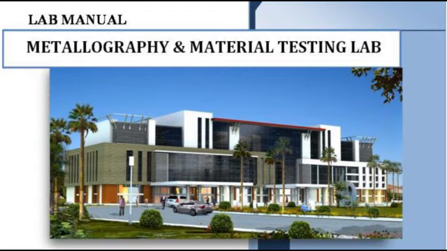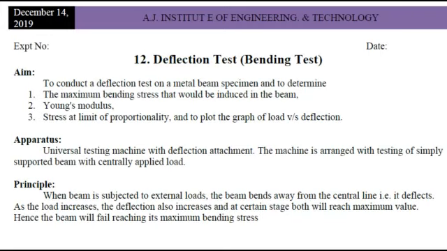Until now, we have learned about different properties. In this class, we will learn about the deflection, the bending strength of the material. It is the deflection test or bending test. Whenever a load is applied perpendicular to the axis, the specimen will tend to bend, deflect.